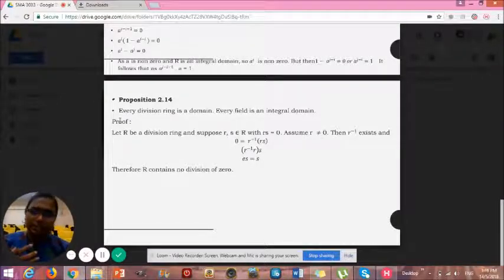This example shows the usage of group axioms. The first step, I used group axiom 3, which is r inverse. The second step I used group axiom 2, and lastly the identity, s. So whatever terms with identity, you will get s. Therefore R contains no zero divisors.